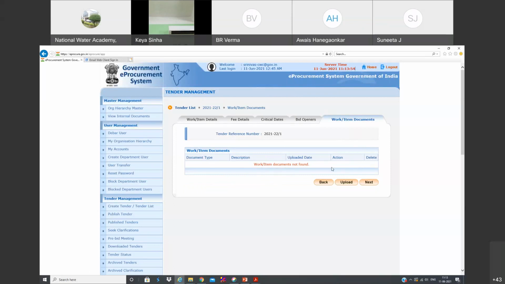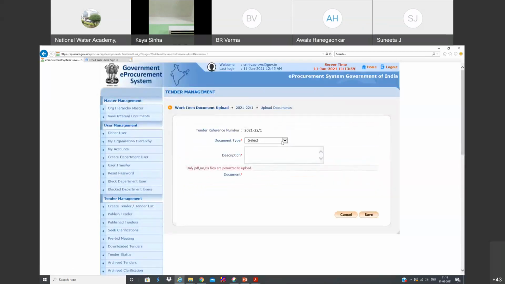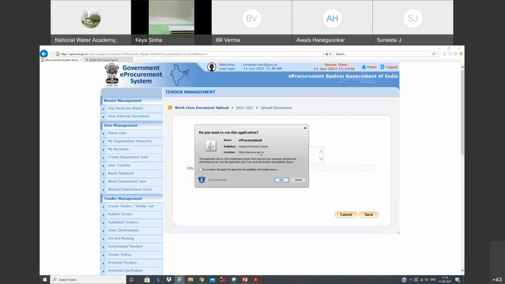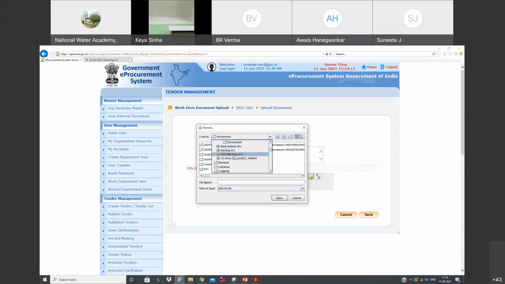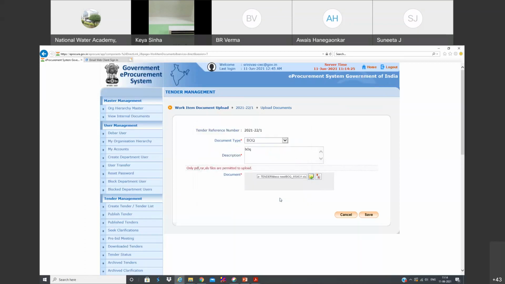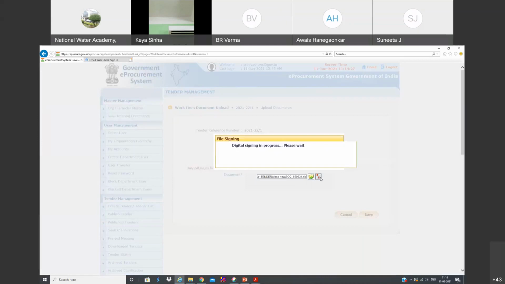And the last part is uploading the BOQ. It's very, very important. So the BOQ needs to be prepared. Of course, for our content, we have already prepared the BOQ and we can write here. And here we need to upload the BOQ. For this tender, we have already prepared the BOQ. This BOQ is already prepared, and we need to click this here. So it is going to be digitally signed.